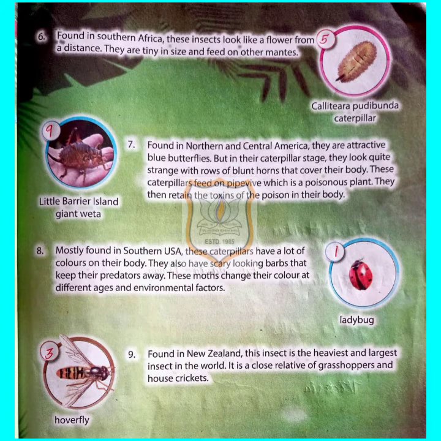Number 9. Found in New Zealand, this insect is the heaviest and largest insect in the world. It is a close relative of grasshoppers and house crickets. So this insect is known to be Little Barrier Island giant weta. So the name itself is given, giant. Giant means huge, big. Little Barrier Island giant weta.